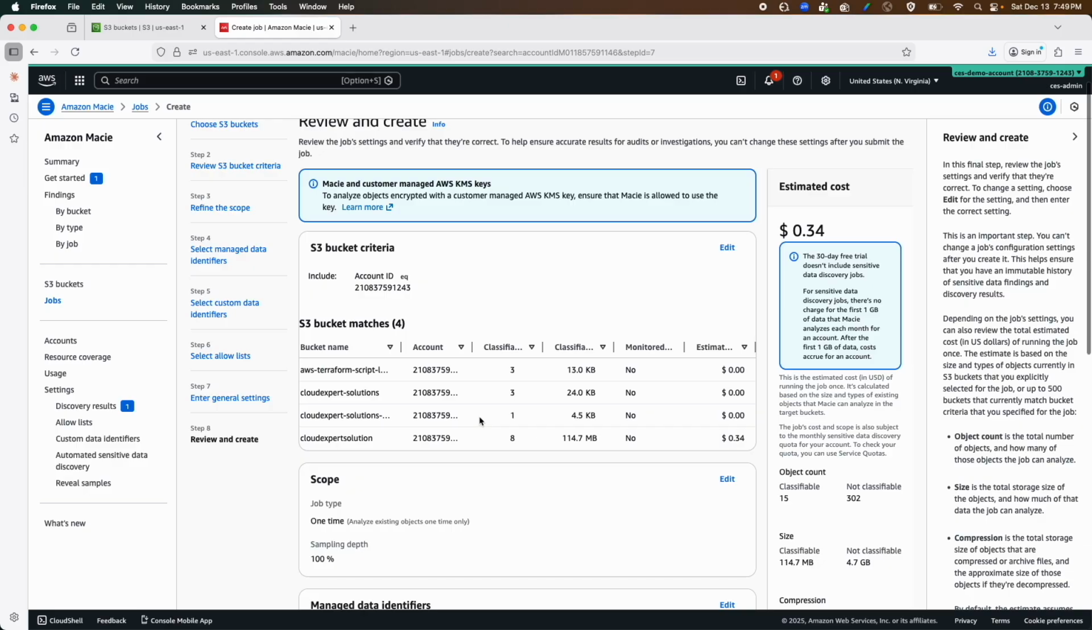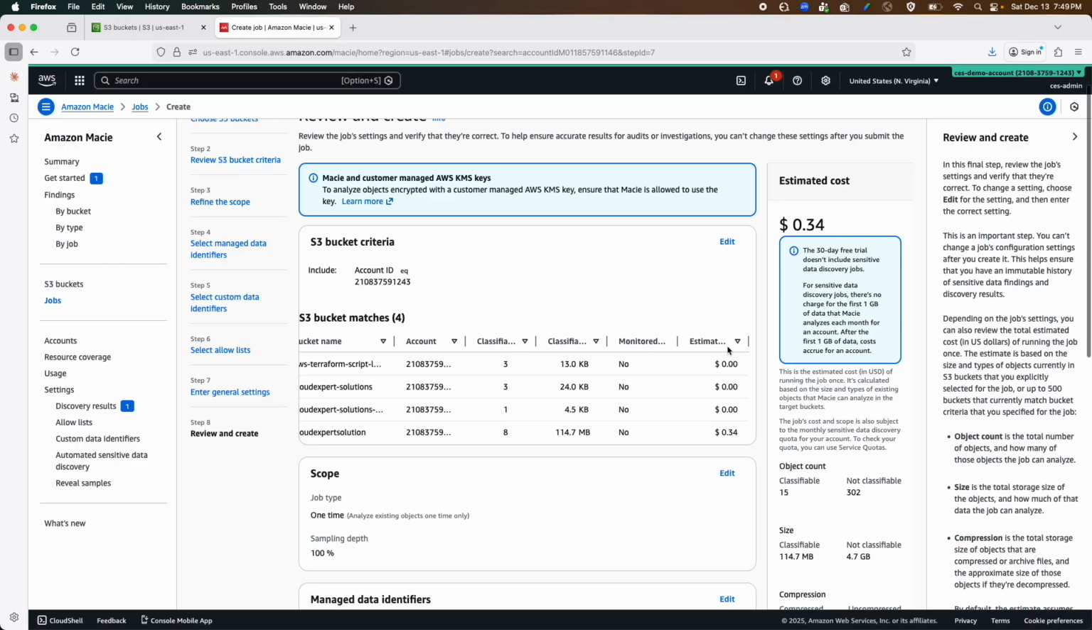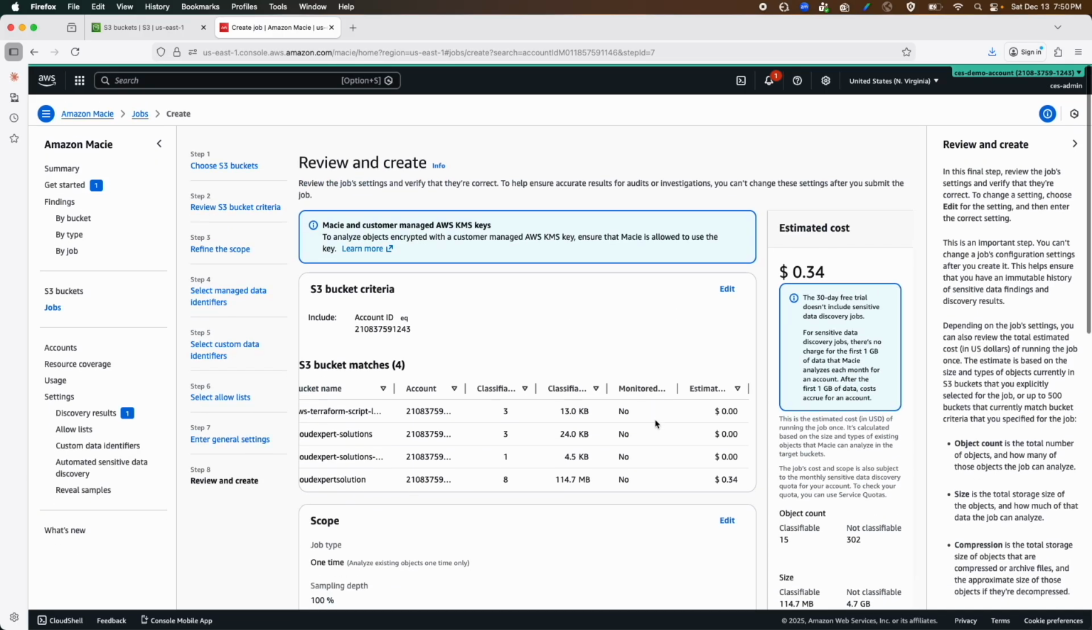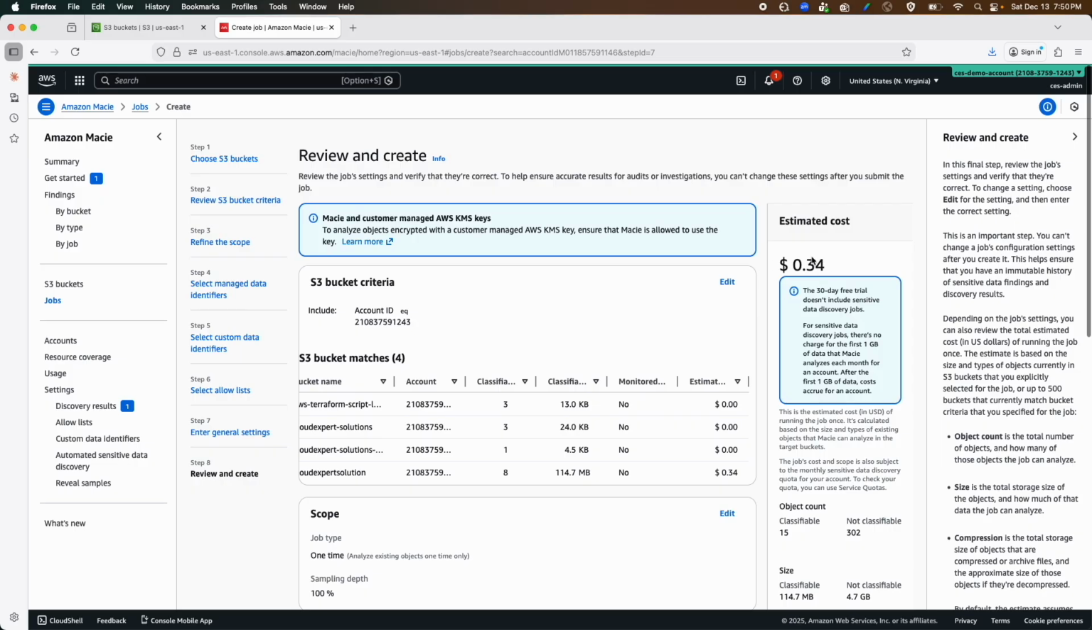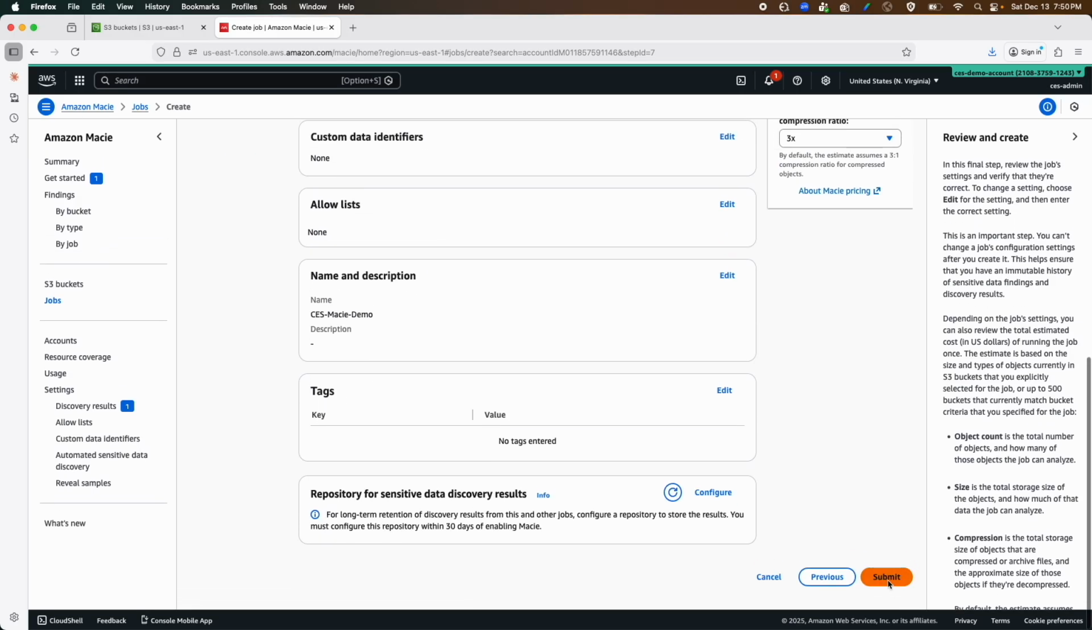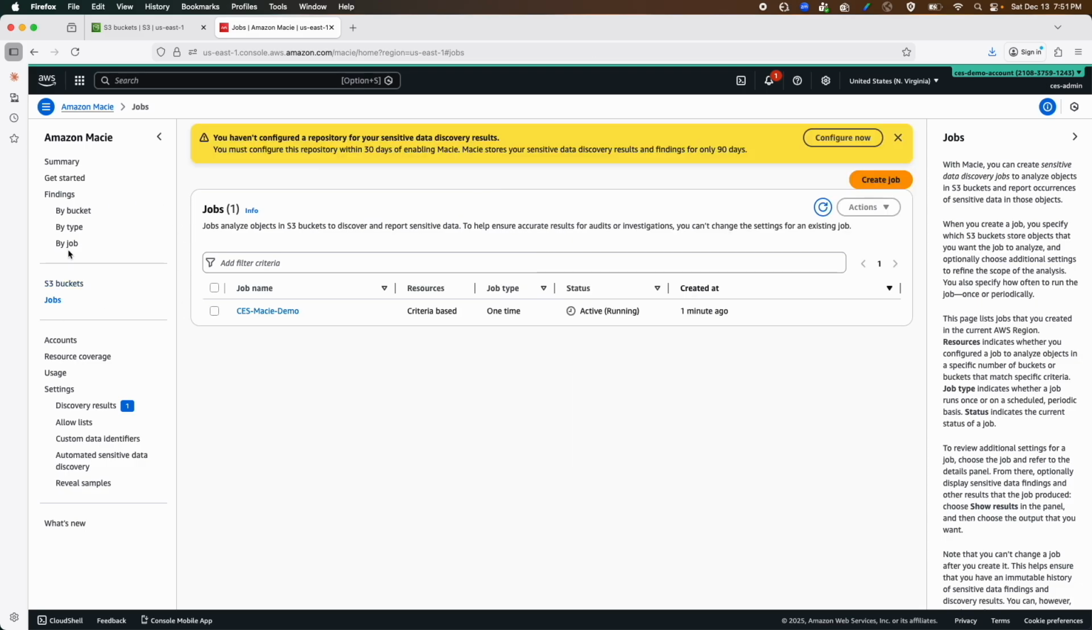Here are all the things, and here you can see an estimate of how many dollars you need, and it is saying that if I run this job, I'll spend 34 cents. If you are sensitive about cost, you can stop right here. I'll go ahead and submit. We are back to our job dashboard and it says that you haven't configured a repository for your sensitive data discovery result. We are fine with that and it is active, it is running. Let's allow the job to be completed. After that we can review what it has detected for us.